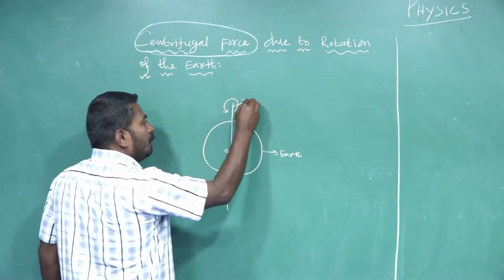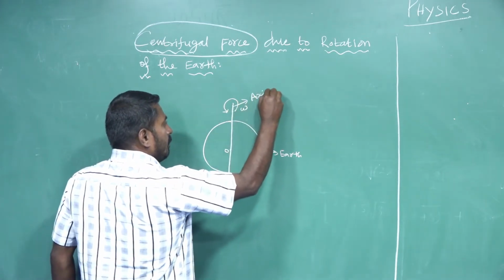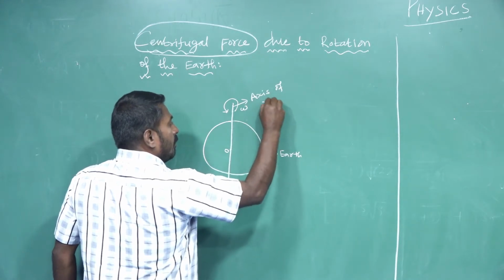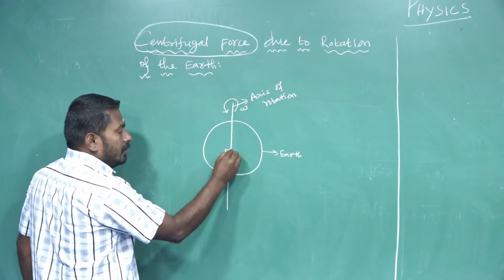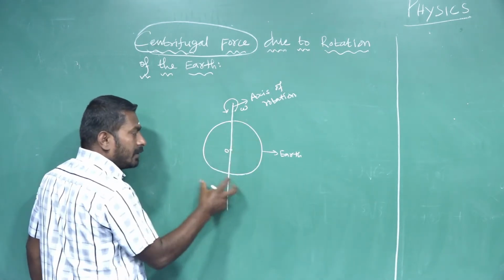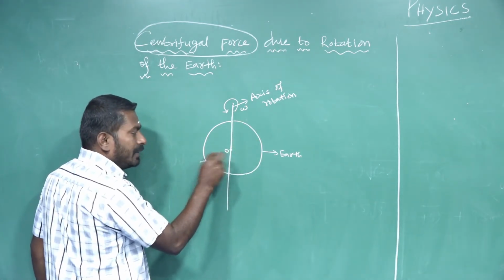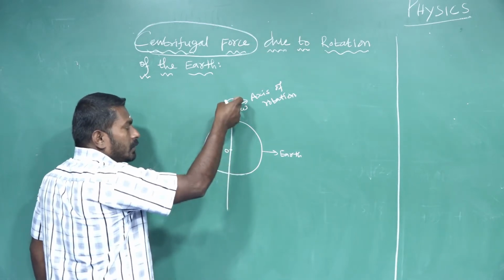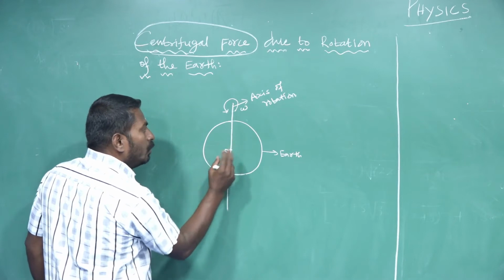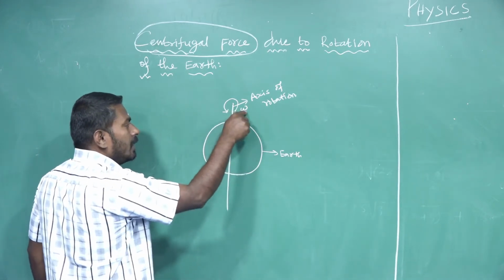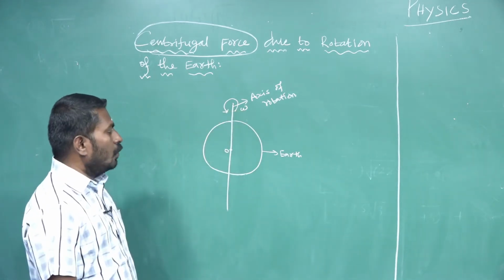This is the axis of rotation. So we consider this is the earth, center of the earth point O, and this is the axis of rotation. The earth rotates about its own axis with a constant angular velocity omega.